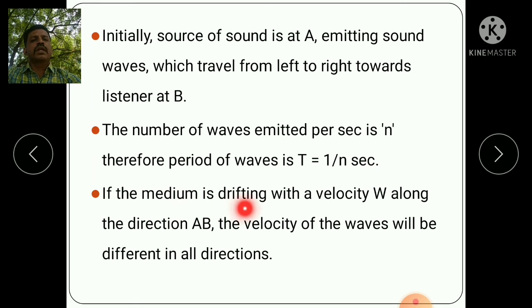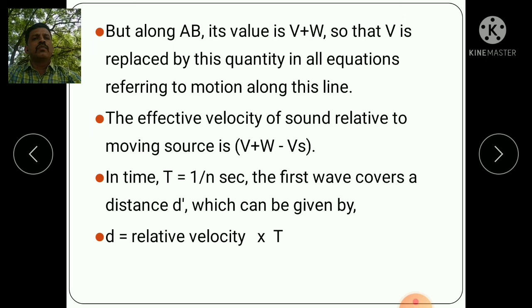If the medium is drifting with a velocity w along the direction AB, the velocity of waves will be different in different directions. But along AB its value is v plus w, so that v is replaced by v plus w in all equations referring to motion along this line.